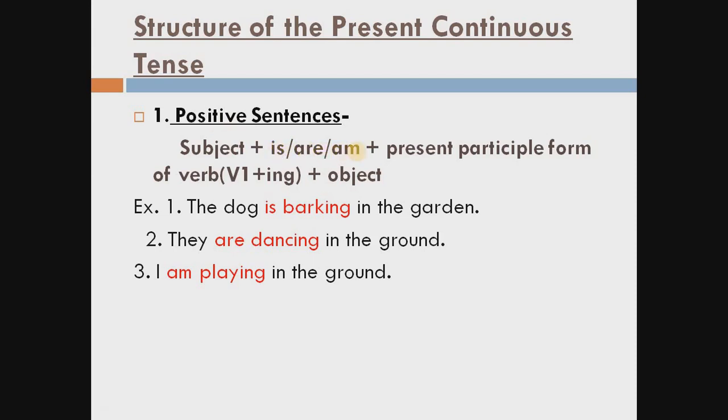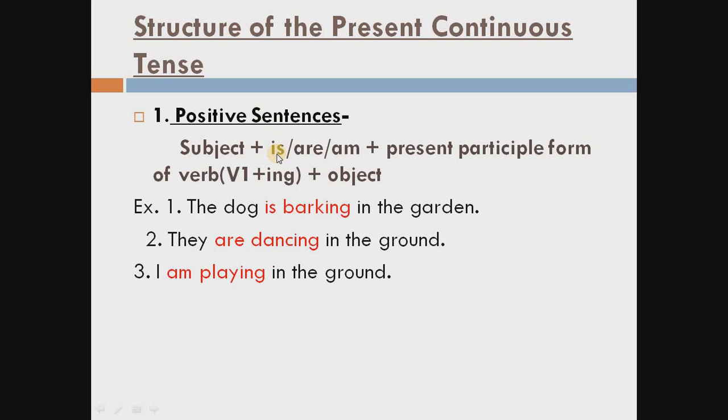Then plus present participle form, or we can say that in the main verb we use ing, then object. This is the formula of present continuous tense, means subject plus is, are, am plus verb first form ing plus object. Is for the singular subject.